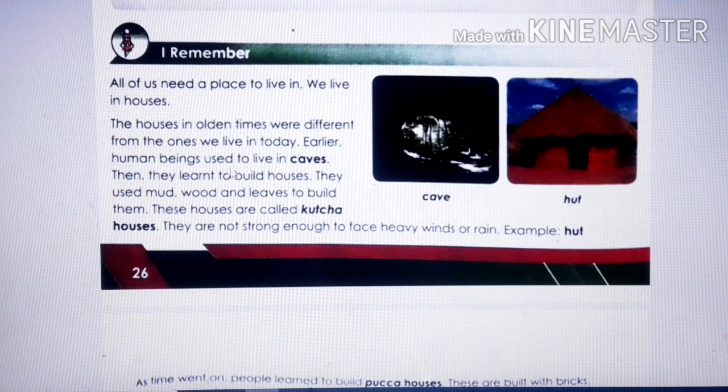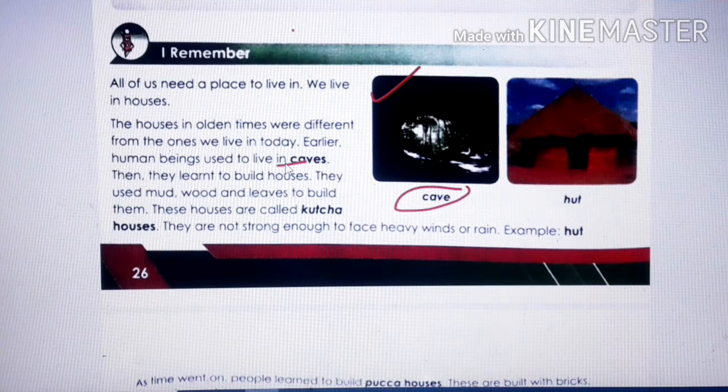Earlier, human beings used to live in caves. Then they learned to build houses. It began with the cave. You can see how it looks like. Earlier human beings used to live in caves where there was no electricity, right? Was there any facility? No. Was there any water facility? No, right? So they used to depend on natural light.